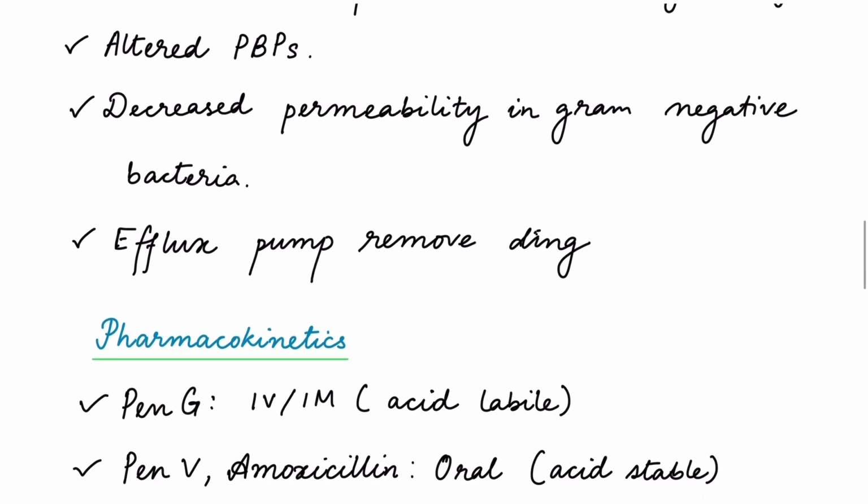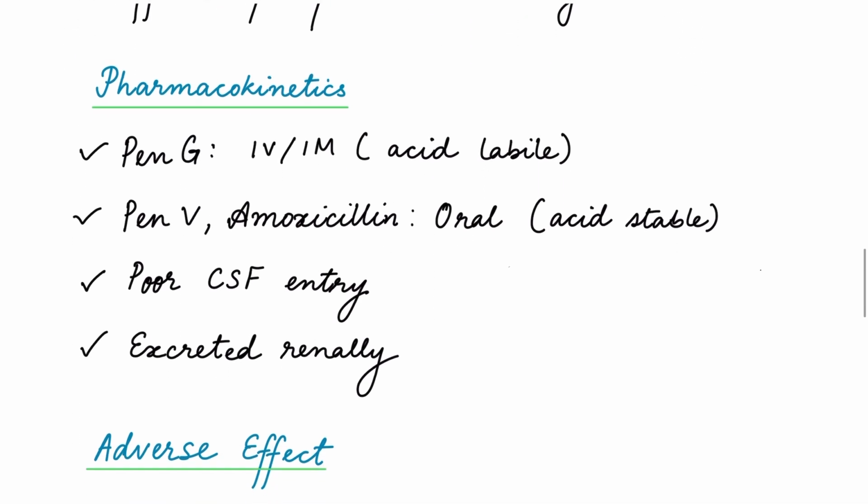Now we will look into the pharmacokinetics, or ADME. So penicillin G is acid labile and must be administered by injection, by IM or IV route, whereas penicillin V and amoxicillin are acid stable and can be given orally. They are widely distributed in body tissues but penetrate poorly into the cerebrospinal fluid unless the meninges are inflamed. Most penicillins are excreted unchanged by the kidneys, mainly through tubular secretion. Hence, dose adjustment is needed in renal impairment patients.